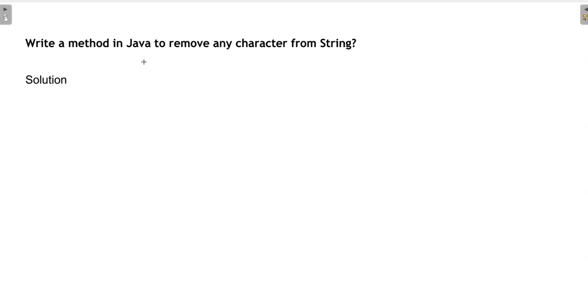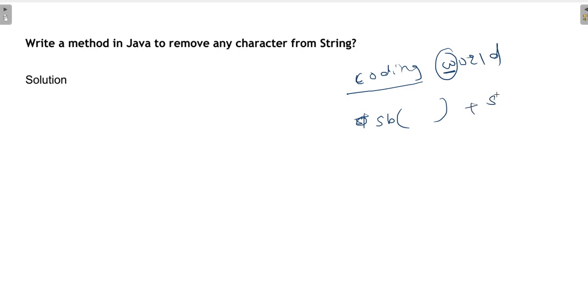So this is: write a method in Java to remove any character from a string. So you have to find the location first. Suppose you are given "coding world". In that, if you want to remove w, then you have to find the location of the w in the string, and then you have to add two substrings: the part before that index, and the substring after that index. Okay, so I have written the program for this.